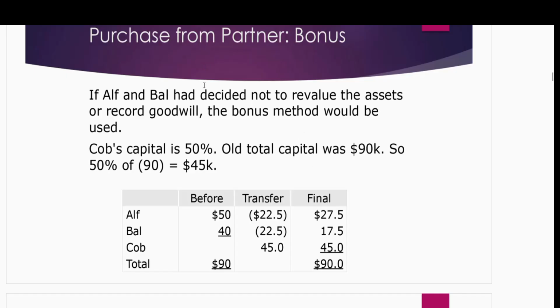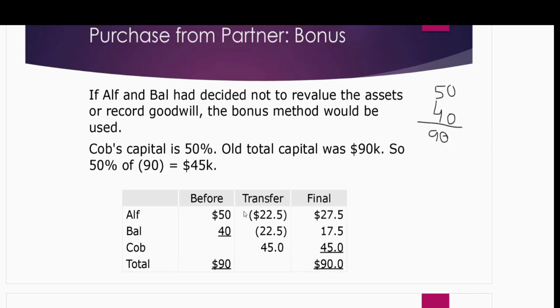Let's see this scenario. If Alf and Bal have decided not to revalue the assets or record the goodwill, the bonus method will be used. Co wants 50% ownership. The old capitals of Alf was 50 and Bal was 40, so together the total capital was 90 without revaluation. We're not going to do revaluation.